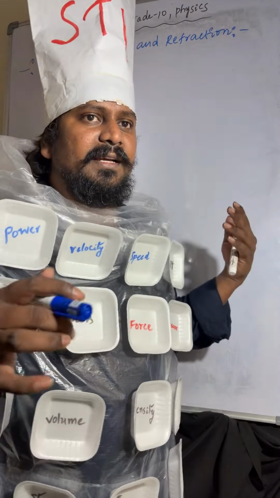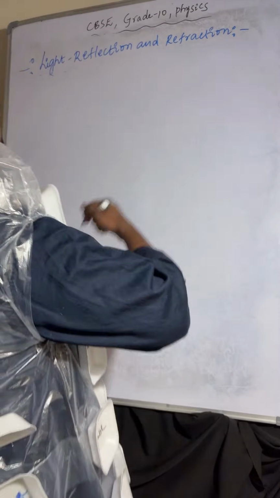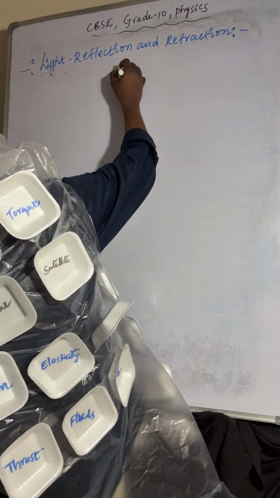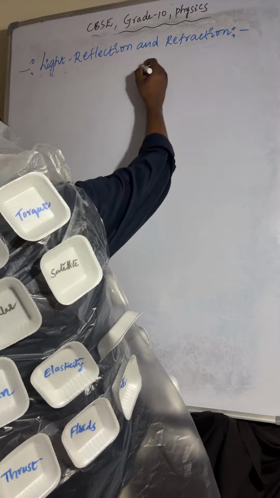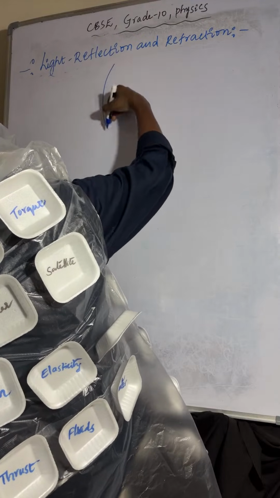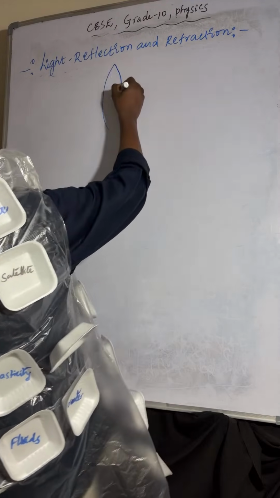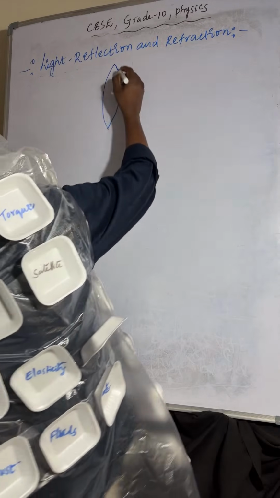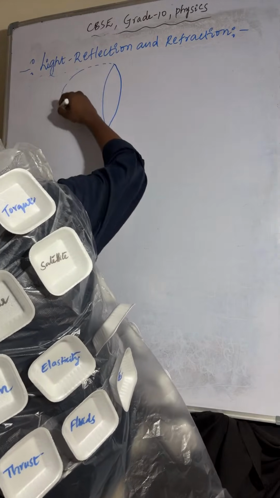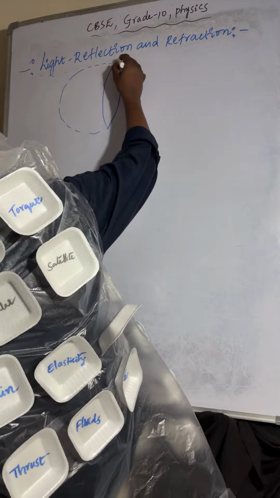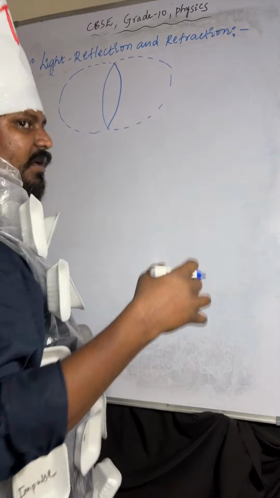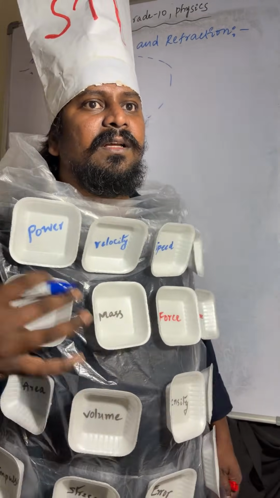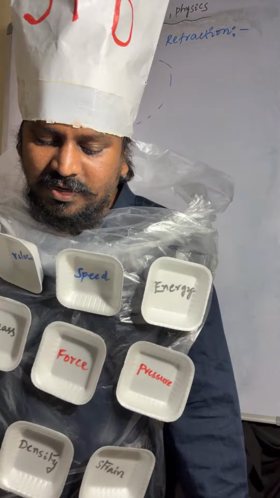Now we will discuss one more point, that is spherical lenses. So coming to spherical lenses, we'll see the convex lens and the concave lens.